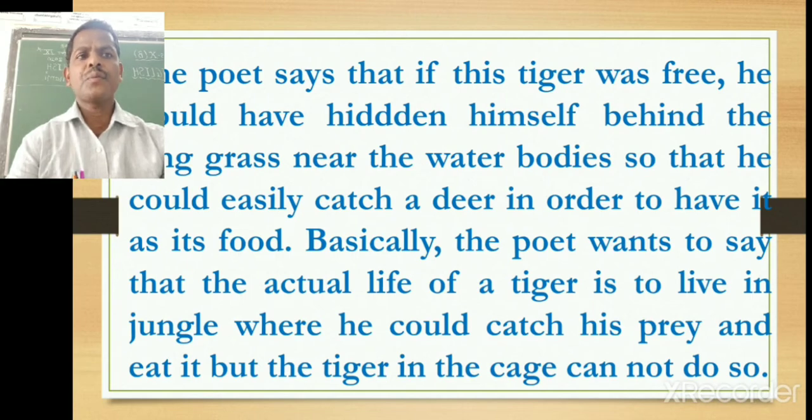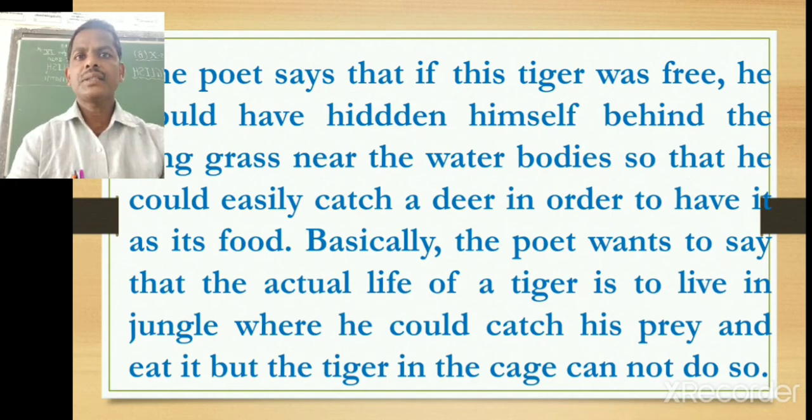Basically, the poet wants to say that the actual life of a tiger is to live in a jungle where he could catch his prey and eat it. But the tiger is in the cage and cannot do so.